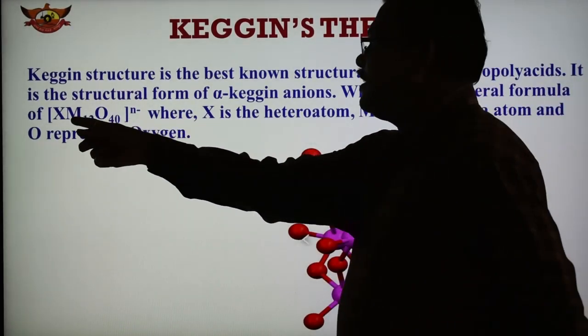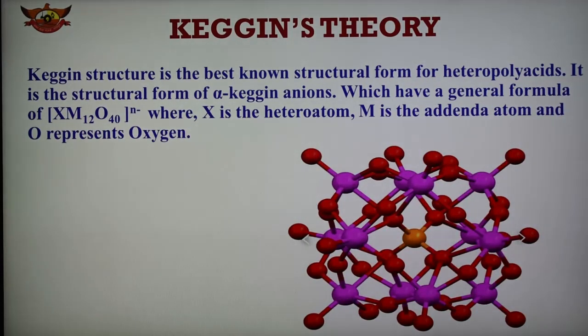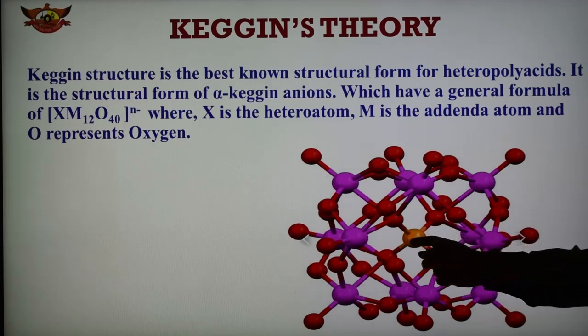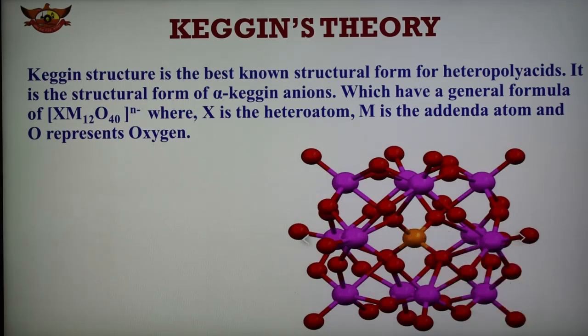This is XM12O40 n-, where X is the heteroatom, M is the addenda atom, and O represents oxygen. Here is the heteroatom, and the metals are shown in pink, oxygens in red. In this way the structure is obtained.